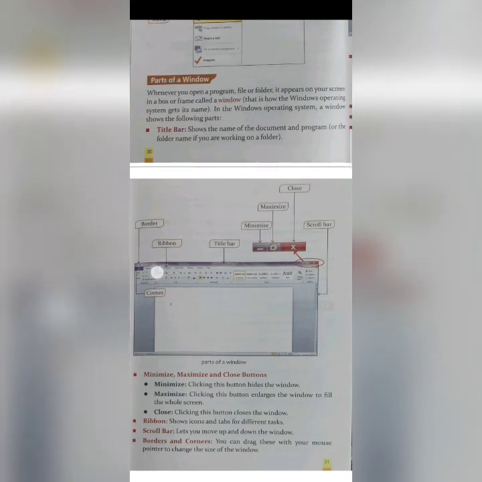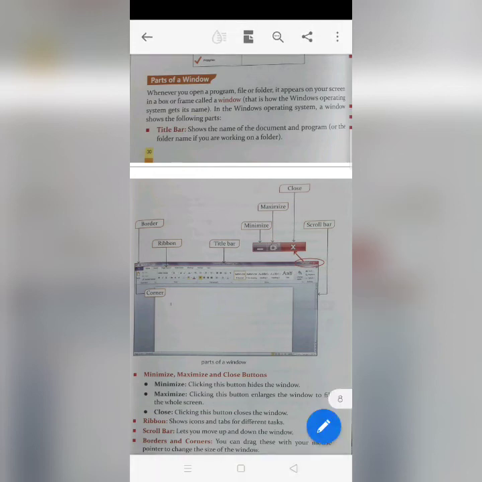Next are the minimize, maximize and close buttons. They will be at your extreme right hand side. See this circled one. The cross is the close button. This double folder is the maximize, and this sleeping line is the minimize button, where you can minimize that particular folder, or you can maximize it, or you can close it.